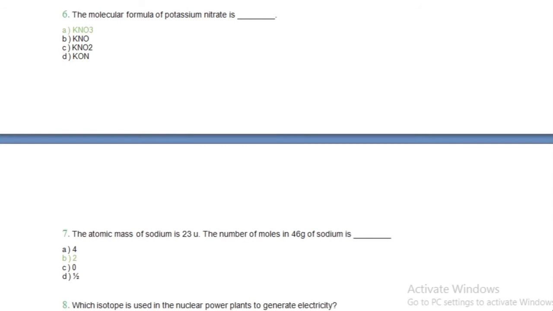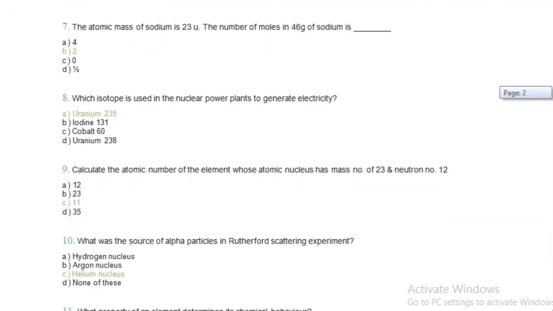The molecular formula of potassium nitrate is what? The molecular formula of potassium nitrate. So the molecular formula of potassium nitrate will be KNO3. Okay, KNO3. Everyone must know this. It is KNO3. Okay. Question number 7.